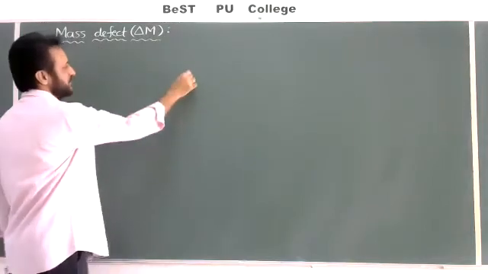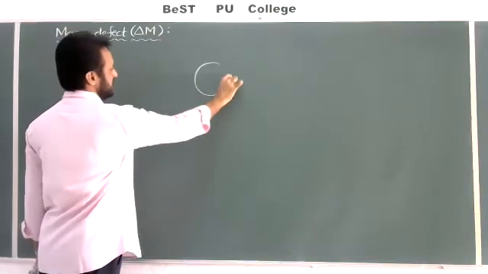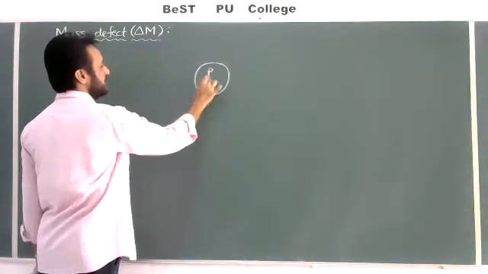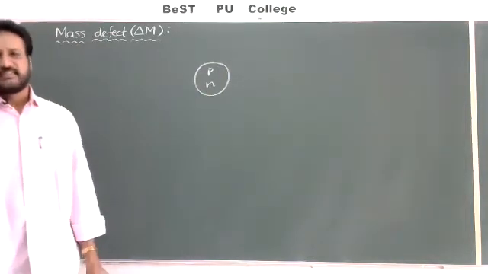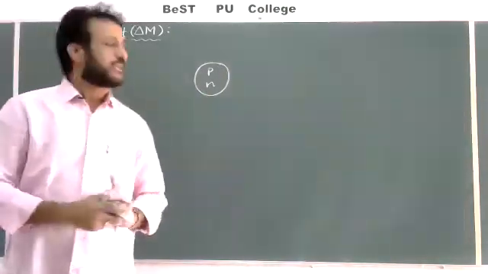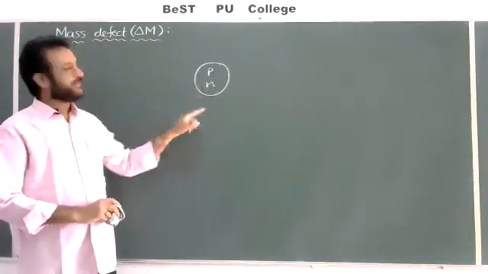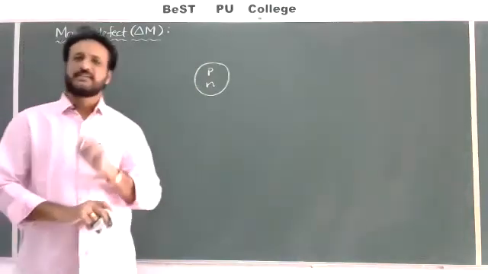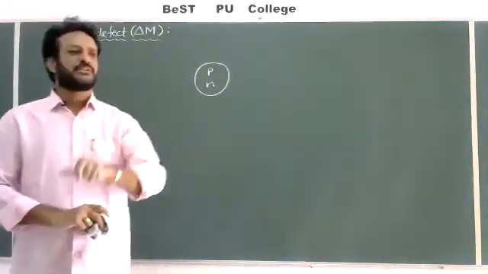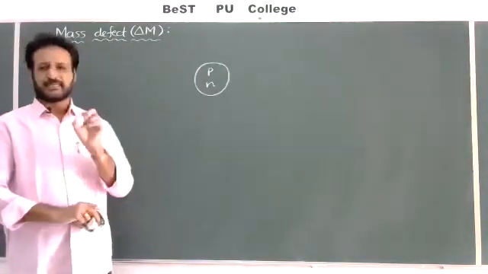So we know the nucleus generally contains 2 types of particles. One is a proton and the second type of particle is the neutron. Generally, what is the total mass? Proton has some mass. Neutron also has some mass. If you add the mass of the protons and the mass of the neutrons, what do we get? The total mass of the nucleus. So generally, theoretically and experimentally, we will expect the same.